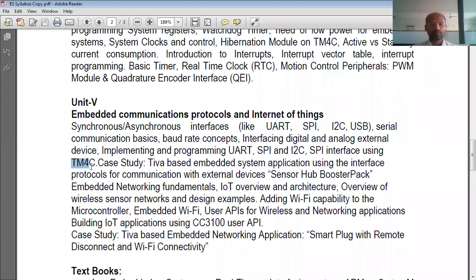And there are 2 case studies that we do in this unit 5. One case study is about sensors, the sensor interface with this ARM microcontroller. The second case study is the smart plug. Smart plug is much like your plug, but its functionality is smart.